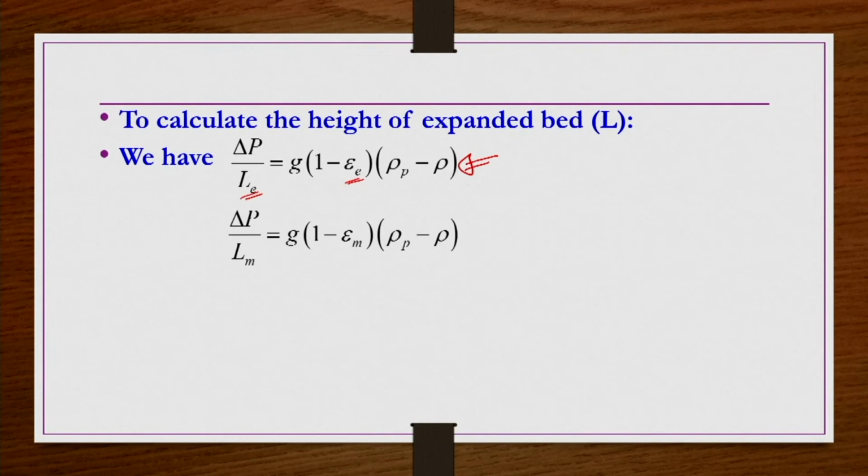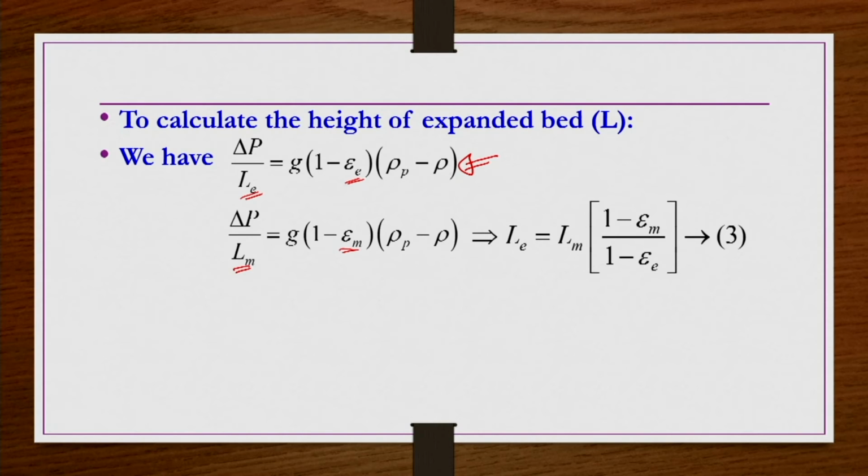So, the same equation is used under two conditions. Here we use epsilon m and Lm for the minimum fluidized bed conditions. The equation is exactly the same, but one is at the expanded condition and the other at the minimum fluidized condition. Expanded conditions are beyond minimum fluidization, so that enough expansion is taking place, but the expansion is not too high, so that the Ergun equation can be used.